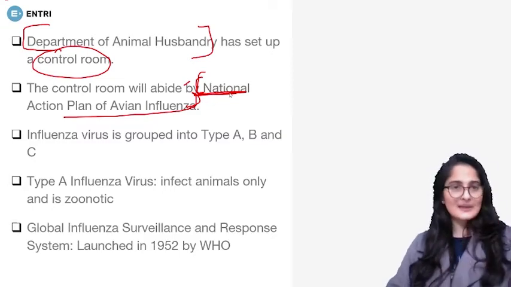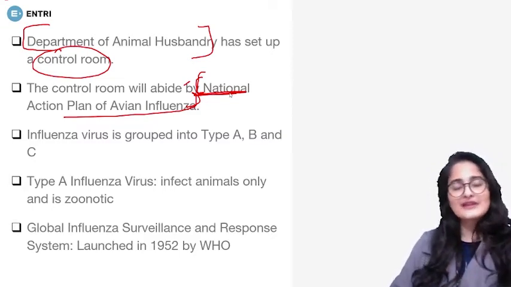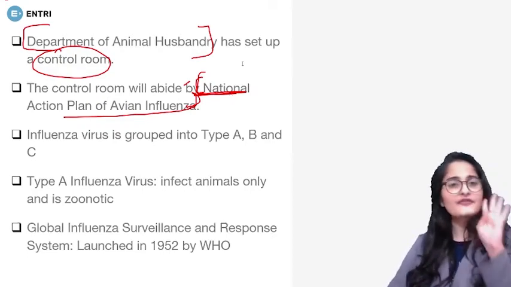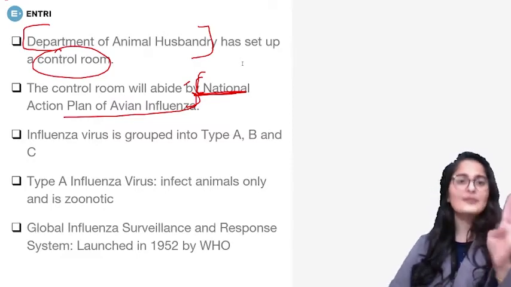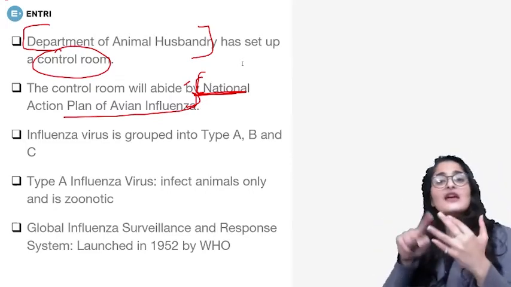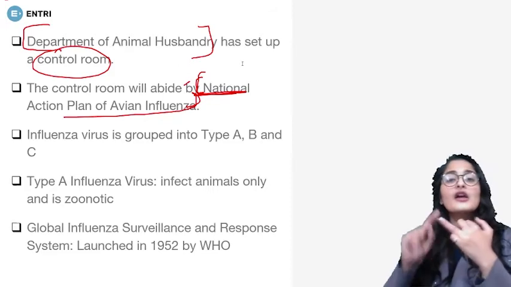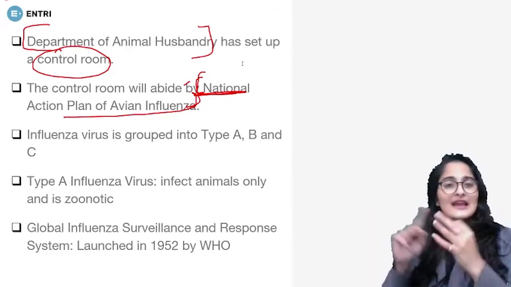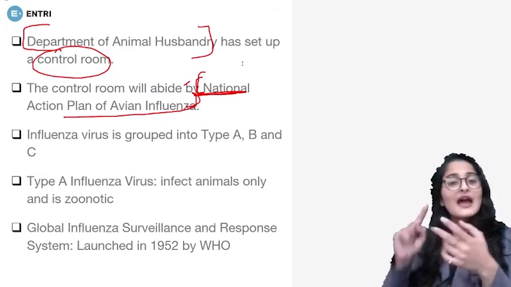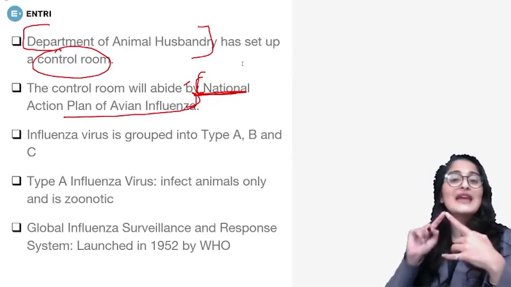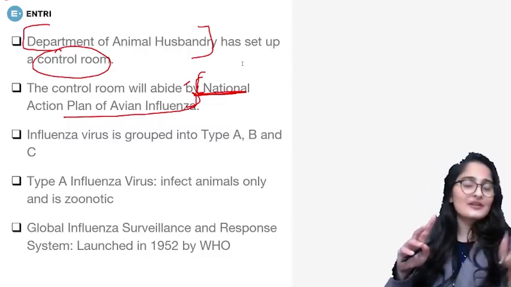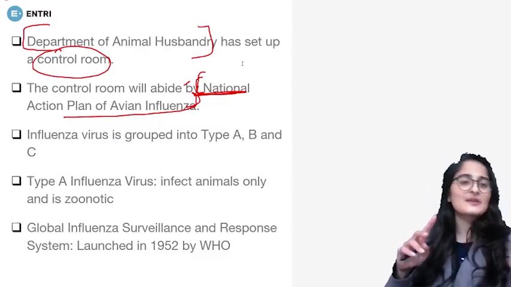So what are the steps in this? Although it is not much important, for those examinations which have statement-based questions, there's a possibility that it might be there. There are 4 steps of the National Action Plan of Avian Influenza. One is the advisory to states and union territories for preparedness. Once advisory has been given, then actions need to be taken if an outbreak is seen. Third, describe what actions have been taken during the outbreak. And fourth is identifying the persons who will be handling avian influenza, in poultry and all areas, and what kind of safety measures are to be taken. So these are the 4 steps.